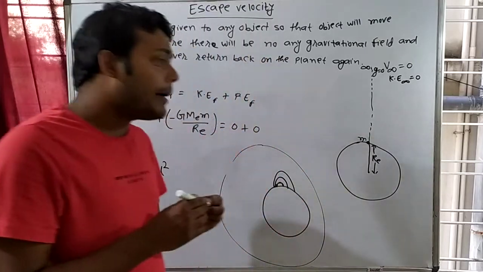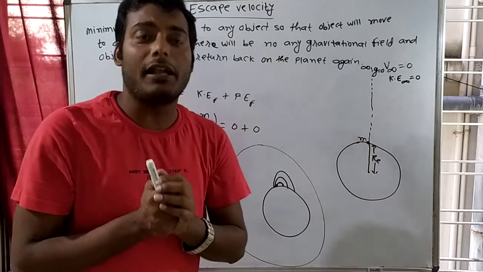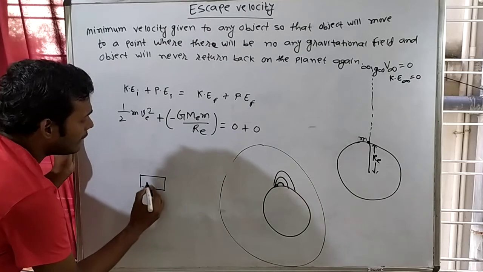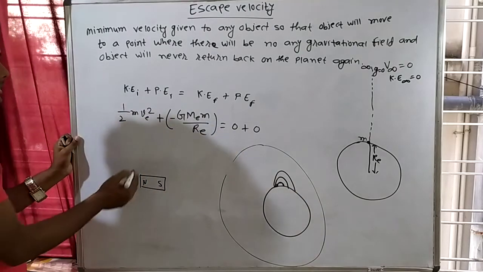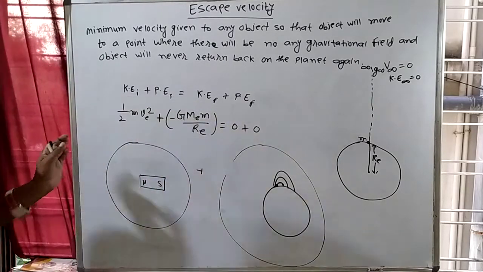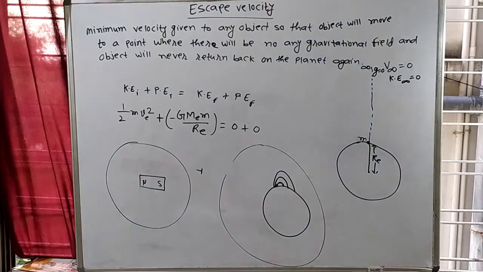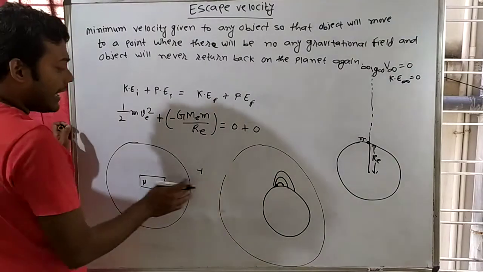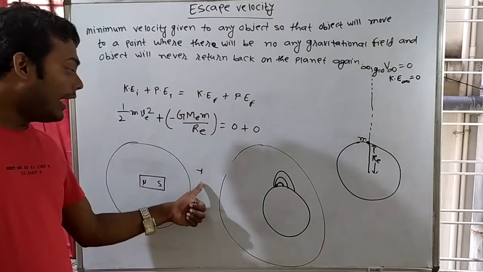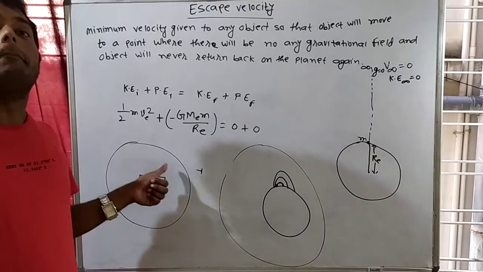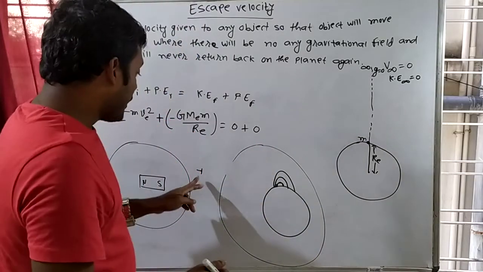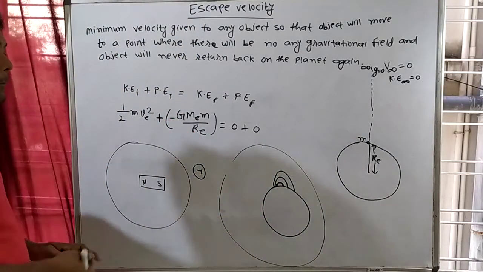For example, each and every magnet has a magnetic field around it. Suppose this is a magnet, this is the north pole, this is the south pole, and this is the magnetic field region. If I place an iron nail outside this magnetic field region, then what will happen? This magnet will not apply force on the iron nail. Why? Because it is not in the magnetic field region. So this magnet can apply force only when the iron nail is in the magnetic field region.